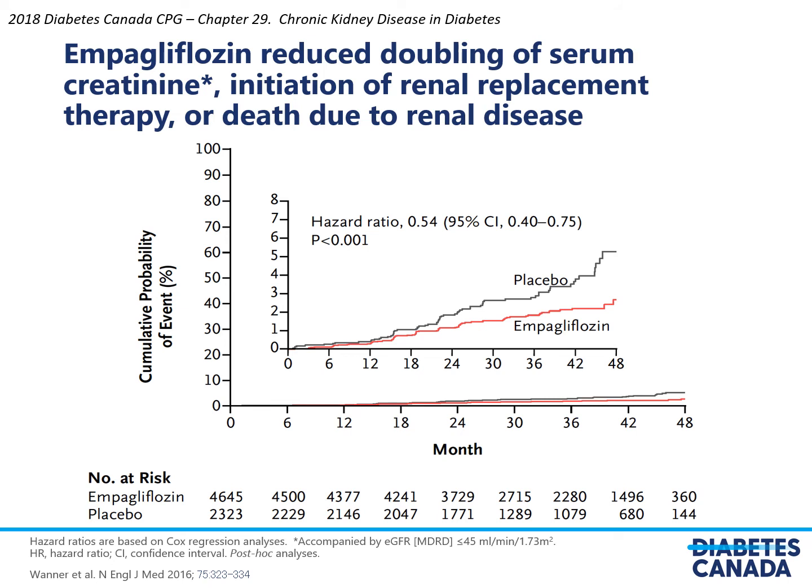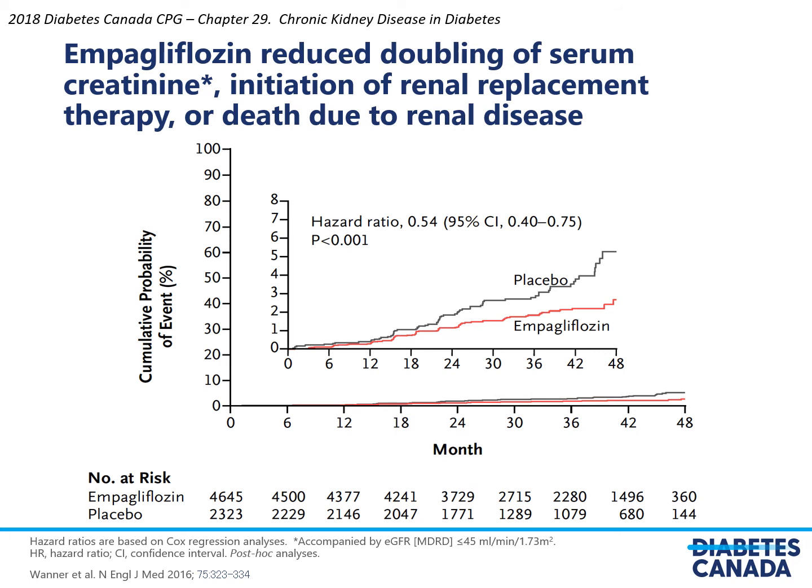More recently, though, we are now beginning to see a different class of medications that are also showing very promising reductions in hard renal outcomes, and these are the SGLT2 inhibitors. So these are data looking at empagliflozin, an SGLT2 inhibitor, in the context of the EMPA-REG OUTCOME study. In that study, approximately 7,000 individuals with type 2 diabetes and pre-existing cardiovascular disease were randomized to receive empagliflozin or placebo. Now, EMPA-REG OUTCOME was designed primarily as a cardiovascular outcome trial, but it was pre-specified to also collect data from a renal perspective.